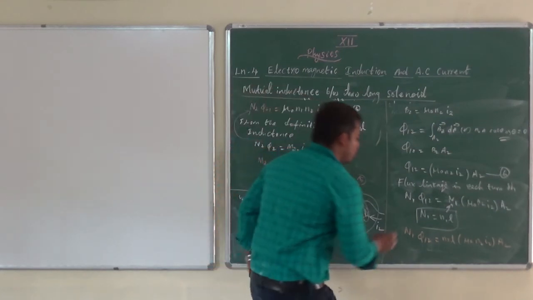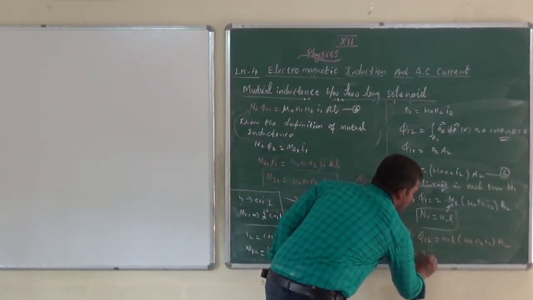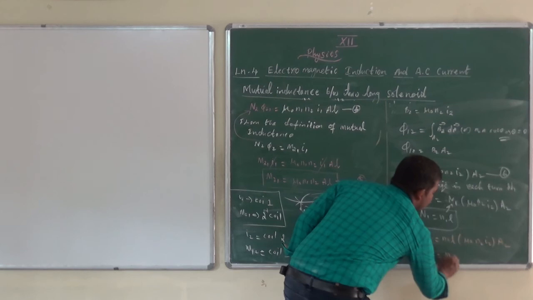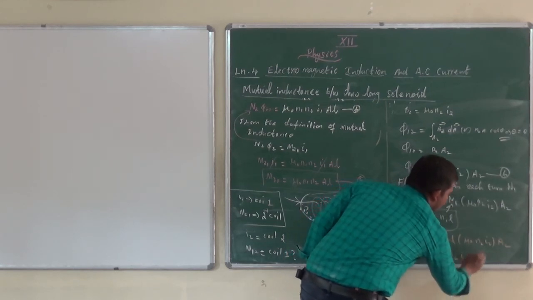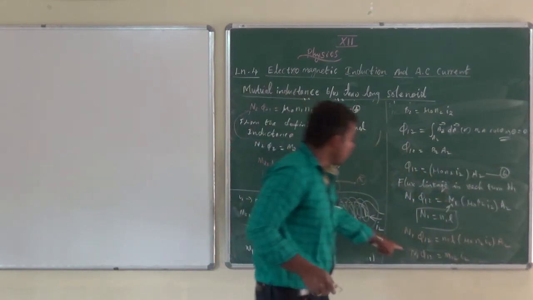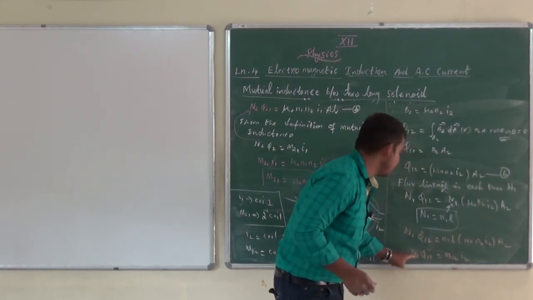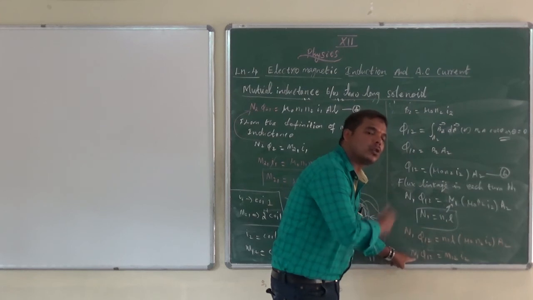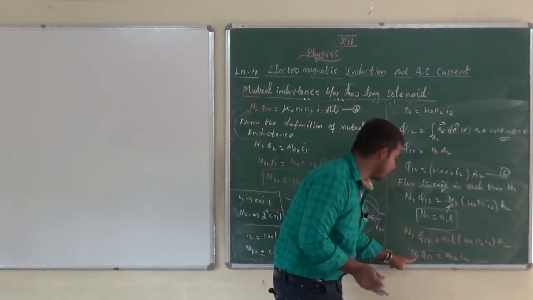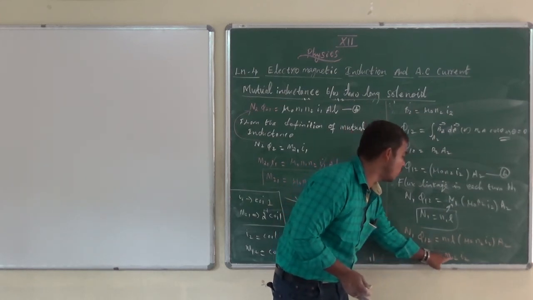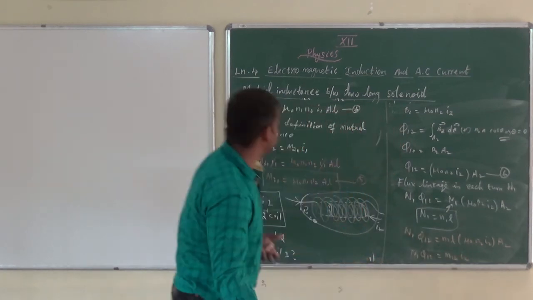We already know that N2 phi 21 equals M21 I1, written before. Now, from second to first, that is, first to second, N1 phi 12 equals M12 I2.